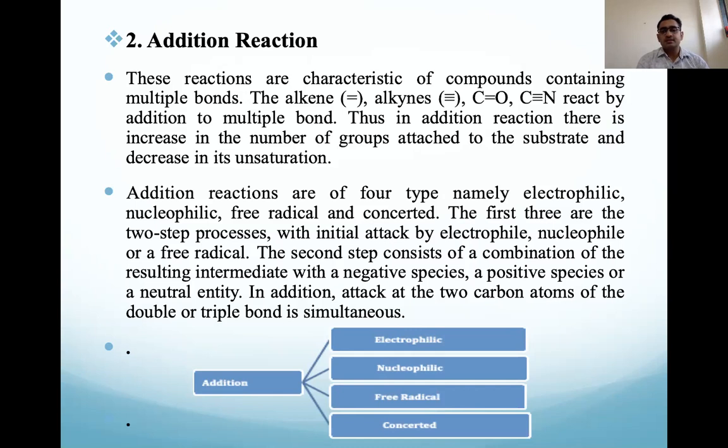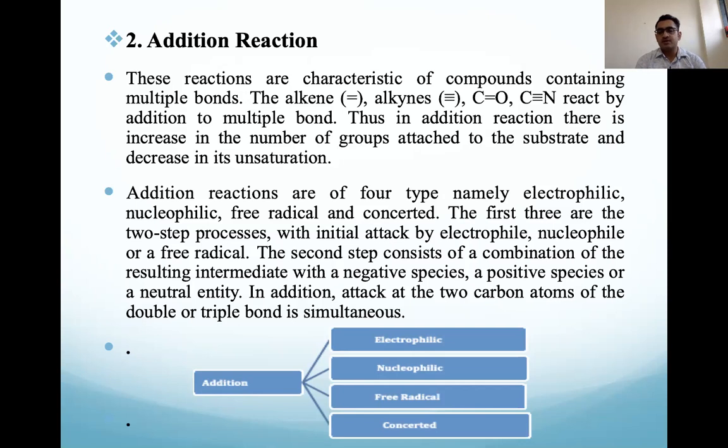Thus in the addition reaction there is an increase in the number of groups attached to the substrate and a decrease in unsaturation. Unsaturation means the double bond decreases, and the number of atoms on the substrate increases in these reactions. So addition reactions are of four types, namely electrophilic, nucleophilic, free radical, and concerted.